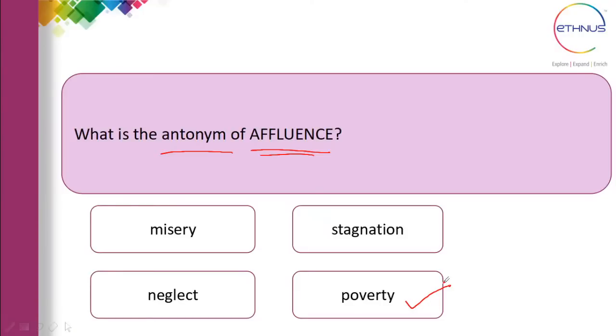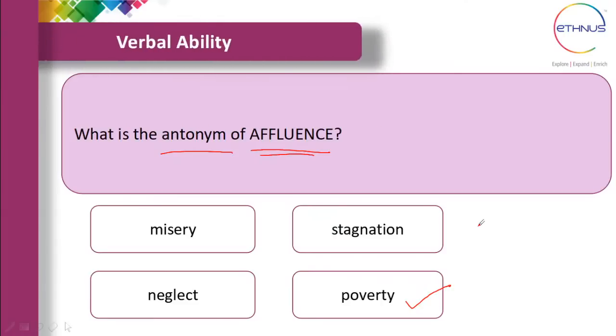It's not neglect, it's not misery, it's not stagnation also. Affluence is richness, so the opposite of it will be poverty. So poverty is the correct answer, which is the fourth option. This was one of the questions asked in the TCS NQT Mock Test 6. So let's go to one more question.